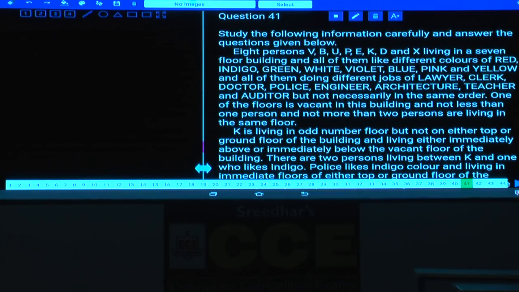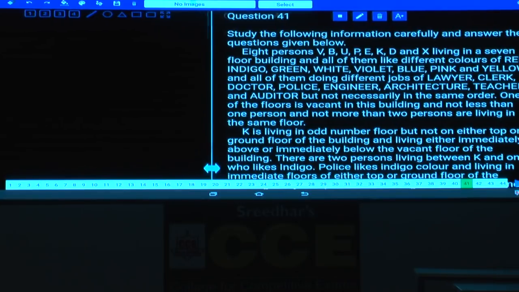Among these 8 persons, there are 7 floors, and one of the floors is vacant, so only 6 floors are occupied. As only 6 floors are occupied, and not less than 1 person and not more than 2 persons live on the same floor, that means in 2 of the floors there are 2 persons, and in the remaining 4 only one person, and 1 floor is vacant. Done with this? This is the information we have.